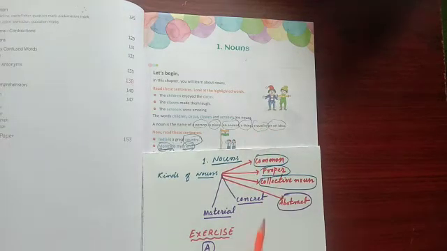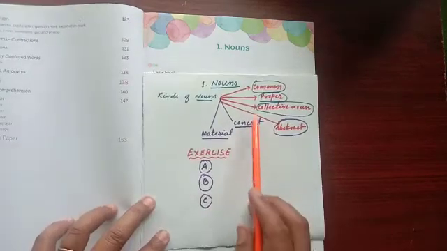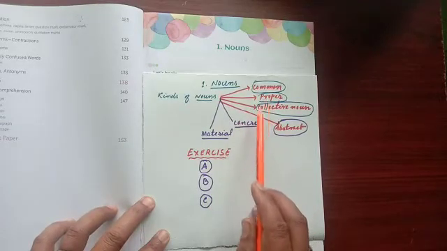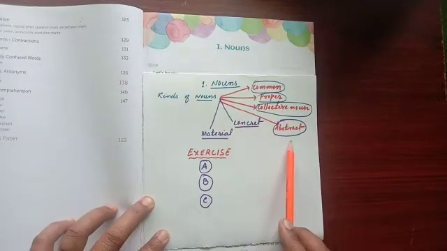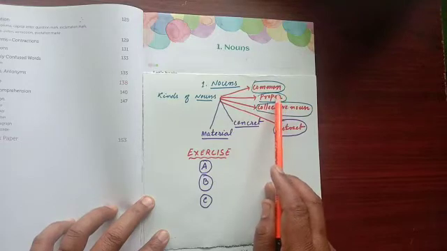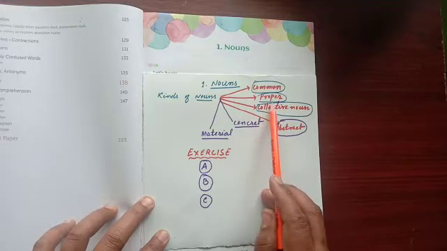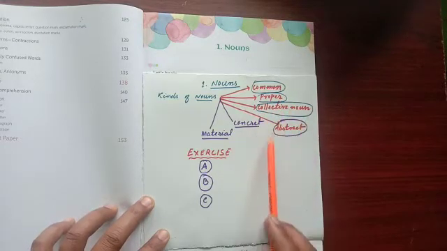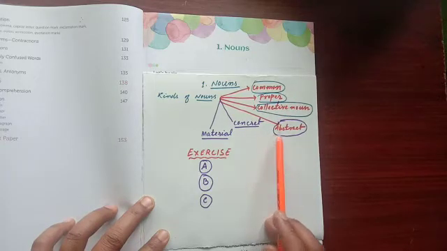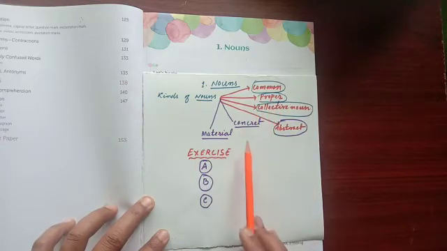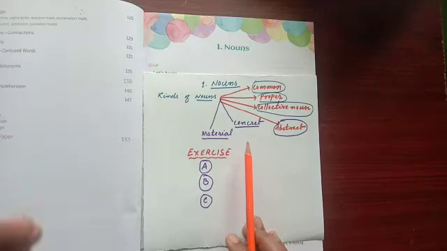And we are seeing the kinds of nouns. First we saw common noun, proper noun, collective noun, and abstract noun. I have explained to you what is common noun, what is proper noun, what is collective noun, and what is abstract noun. Just to remind you, common noun does not refer to a particular place or person. It is a common thing.